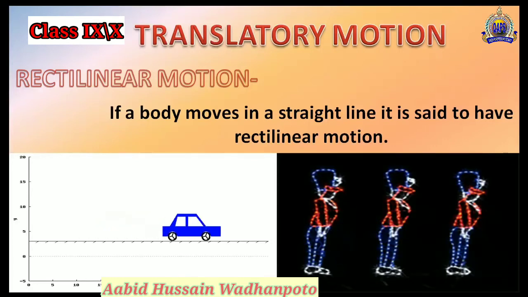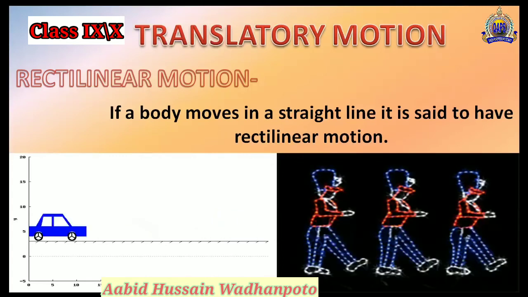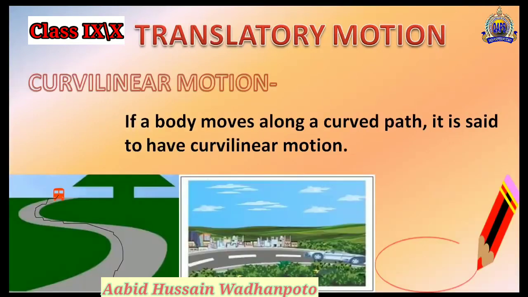Again, it's in front of you that a car is moving in a straight path, and the soldiers are also moving in a straight path, so all these motions are said to be rectilinear motions. Curvilinear motion: if a body moves along a curved path, it is said to have curvilinear motion.